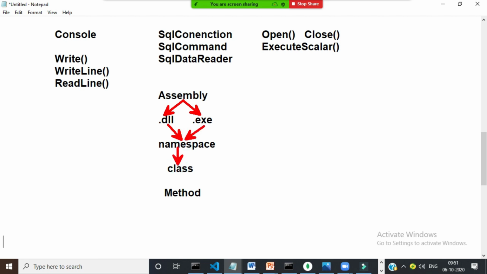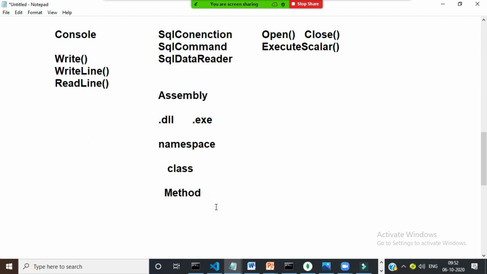A .dll or .exe consists of namespaces. A namespace consists of classes. Classes consist of methods. A method consists of code. .dll is a dynamic link library. .exe is a direct executable file. You can directly execute an .exe file, but we cannot execute a .dll. We have to consume the .dll file in an executable project.